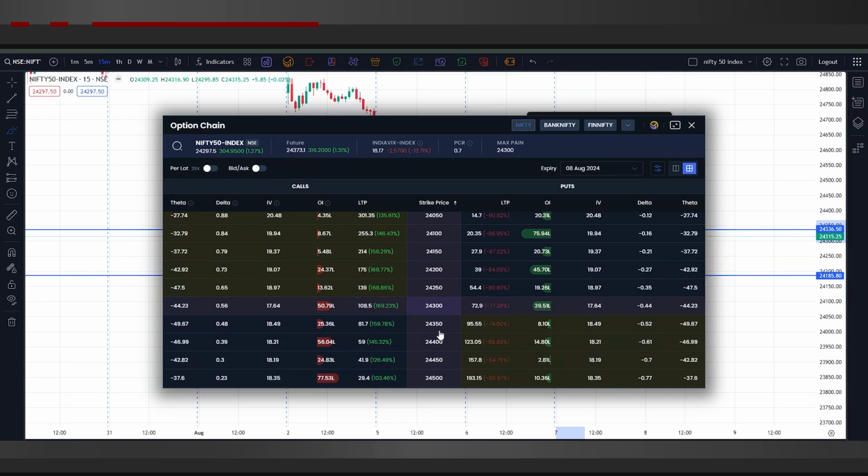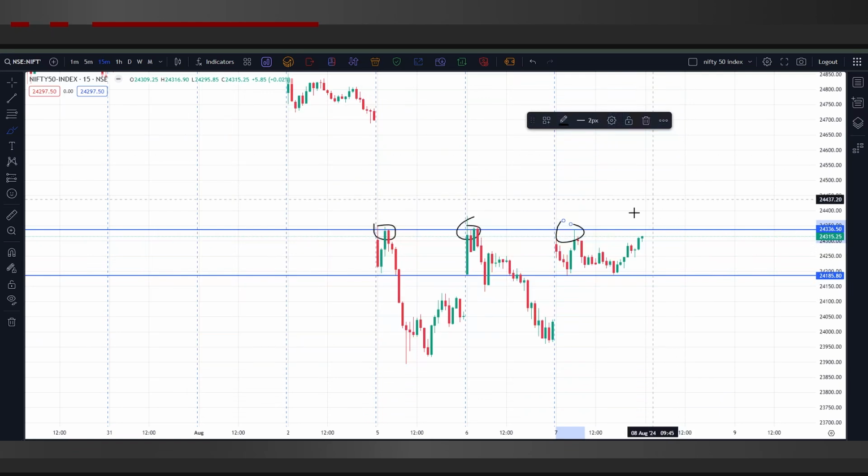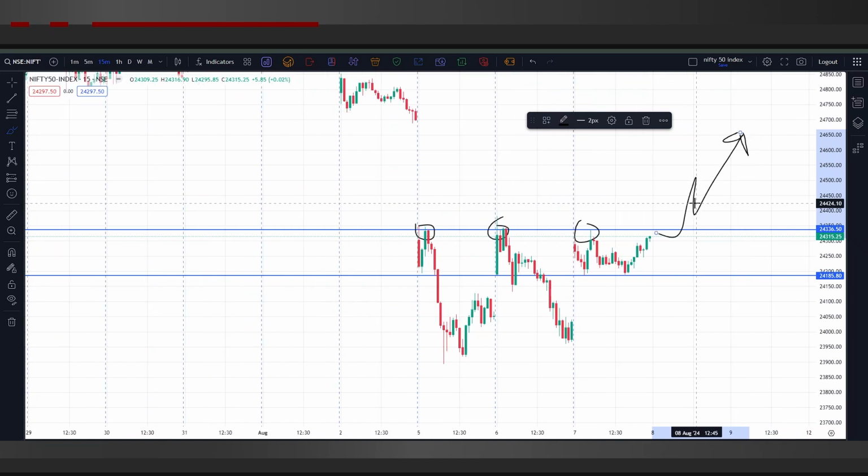And if we look at 24,300 and 24,400, these are the two strike prices on the call side that have a lot of open interest presently, and we can assume that if there is a breakout, then there can be a lot of chances that the market will move towards the upside, but the chances of a breakout are very low, so we are not going to predict whether it is going to be a breakout or not.